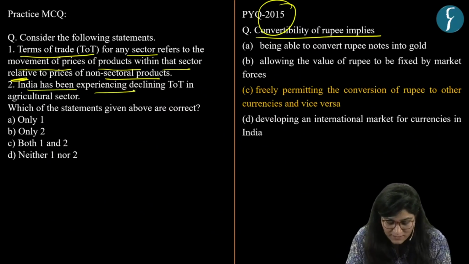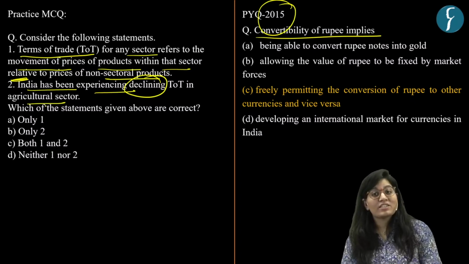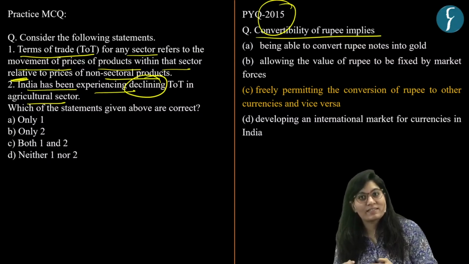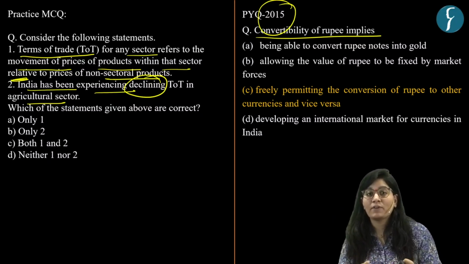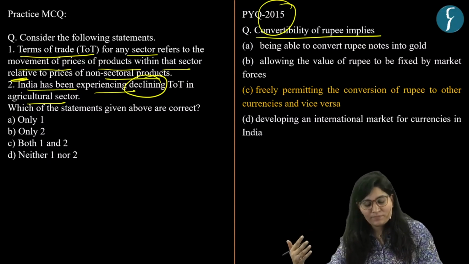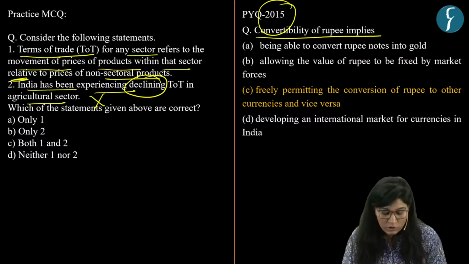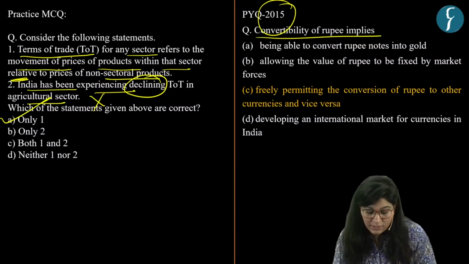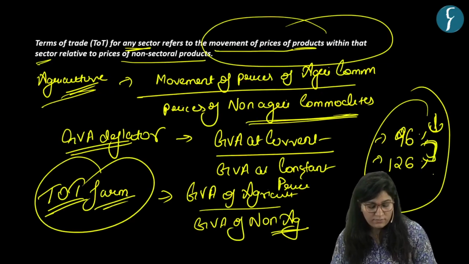India has been experiencing declining TOT, terms of trade, in agriculture. But just now I told you, India is witnessing increasing terms of trade since the last decade. Currently it is 126% compared with 96% in the last decade. So there's an increasing tendency of terms of trade. This makes our second statement incorrect. So with this, our answer is option A, that is only one, because only the first statement is correct. And the answer of this PYQ is option C. Okay. So that's all for your prelims.